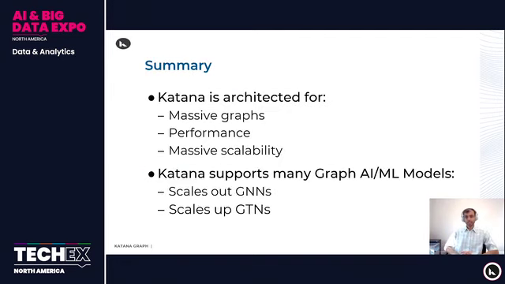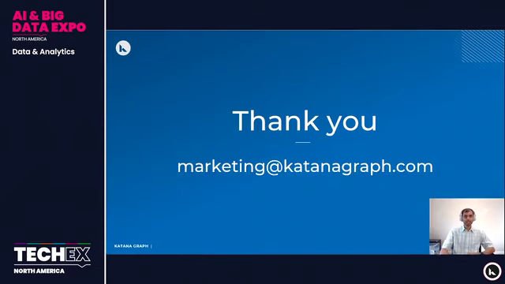To summarize, as I mentioned earlier, Katana graph is architected to handle massive graphs, to deliver unmatched performance, and to deliver massive scalability. In addition, Katana supports a diverse set of applications. Specifically, we support many graph AI and ML models. In this talk, I showed how Katana scales out graph neural networks and how it scales up graph transformer networks. With that, I'd like to conclude this talk. I thank you all for your time.